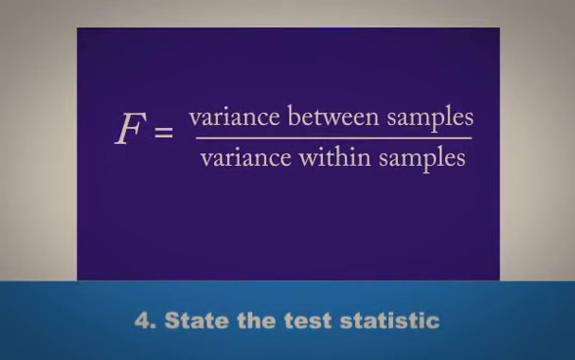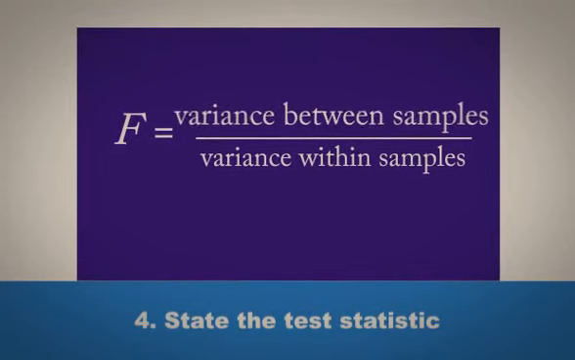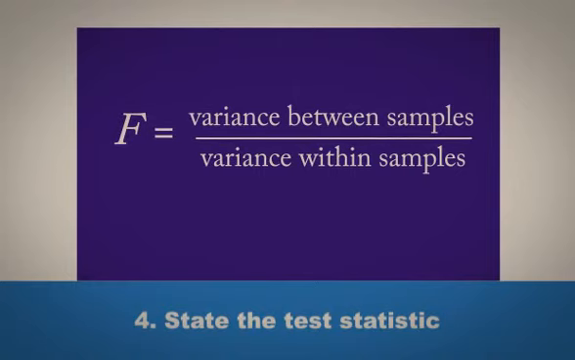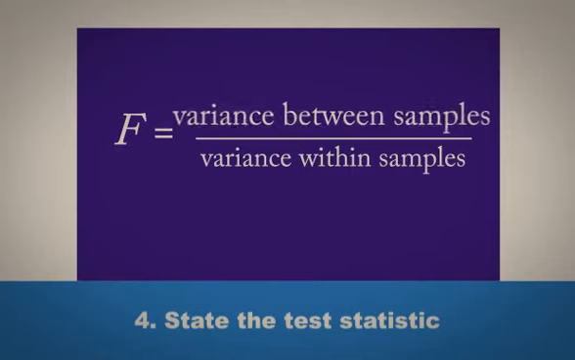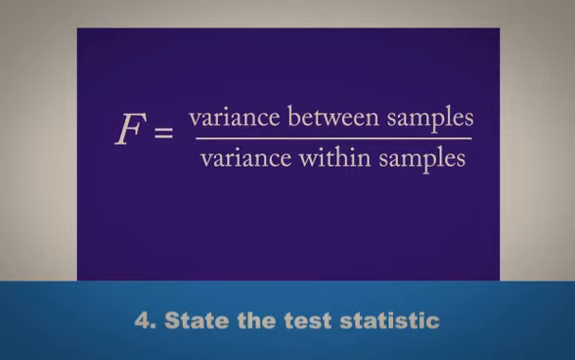Step 4. State the test statistic. F equals the variance between samples over the variance within samples. The test statistic follows the F distribution, which has 2 degrees of freedom, one for the numerator and one for the denominator. The calculations for the test statistic are complicated, so a software program is generally used for the calculations. We will be using Microsoft Excel for this example.